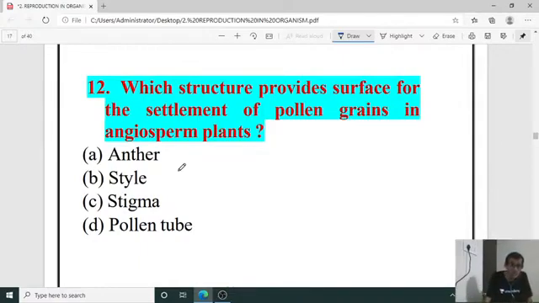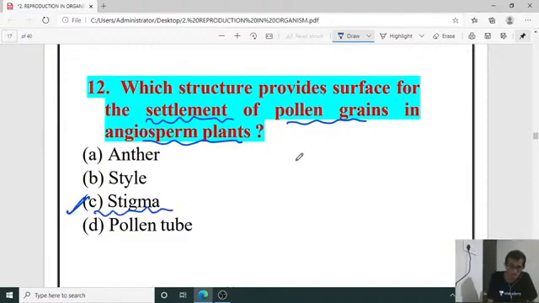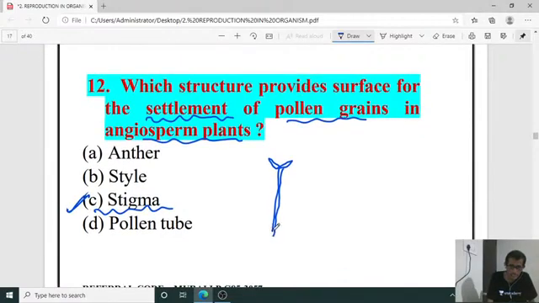Which structure provides surface for the settlement of pollen grains in angiosperm plants? Settlement of pollen grain: anther, style, stigma, pollen tube. So on which part of the flower will the pollen grain lodge? That is the stigma, isn't it? Stigma is a part of the gynoecium, isn't it? So here we can observe the ovary, the base, and the gynoecium, with the stigma.